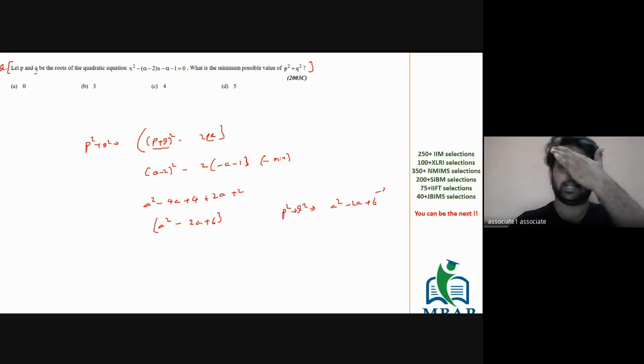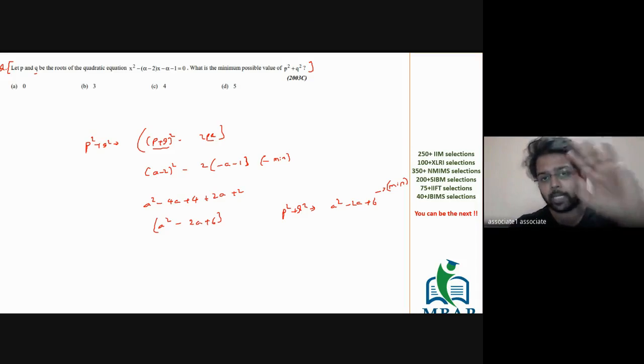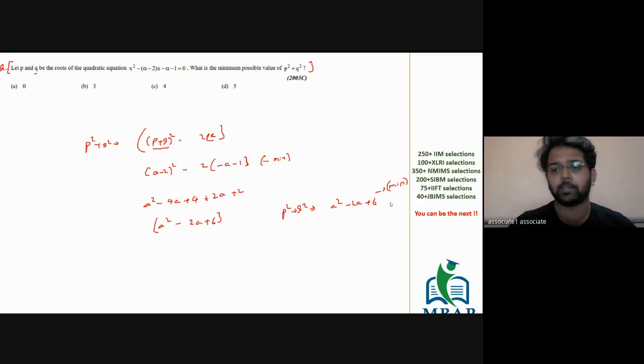Right? And how do you find the minimum value of any quadratic expression? My question to you is, I got to know the expression of P square plus Q square, how do you find the minimum value of the expression? One way is like substituting minus B by 2A. One way is actually going ahead with the trial and error method. Keep on putting 0, 1, minus 1, and you will get to know the trend. But there's also a way in which you can club the first two terms and make it a perfect square. So if I have to make it a perfect square, it's A square minus 2A.